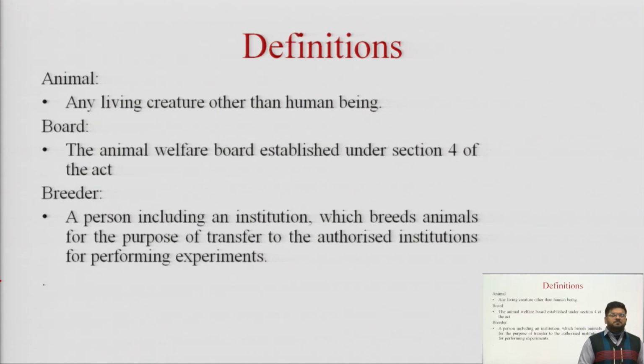1 is animal. Animal is what? A living creature other than the human being. In simple terms also, an animal is defined as a living creature other than human beings, and according to the Prevention of Cruelty to Animal Act, any living creature other than a human being is called an animal.